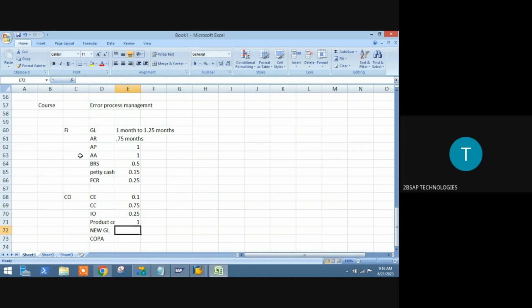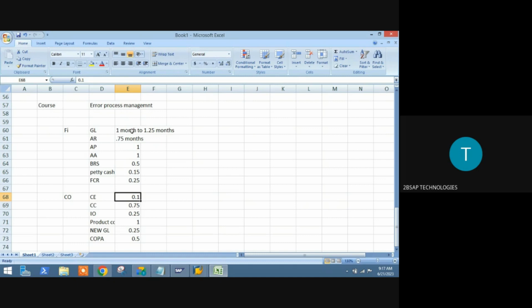New GL, 0.25. COPA also 0.5 months. So this is where your duration will come. If you take only FI, it is going to be 3 to 3.5 months or 4 months maximum. With CO, it is going to be around 6 months. And even here, the knowledge is going to be taken care of in depth.